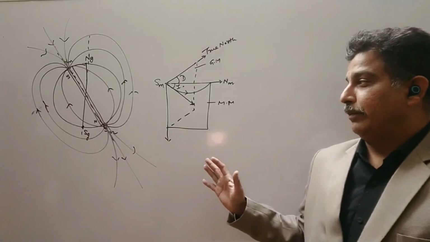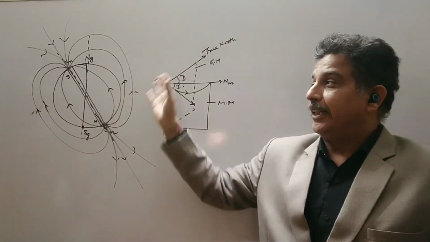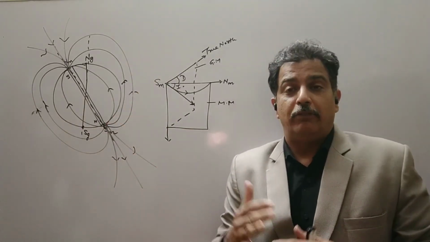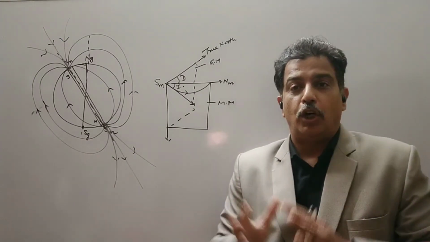Also you have to remember, as we move from the equator to a higher latitude, that is towards the pole, the declination will increase. We are near the equator, so this declination is not observed.